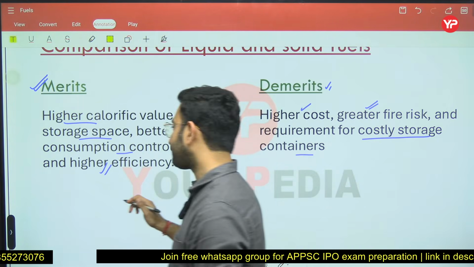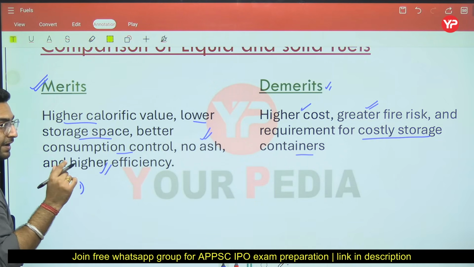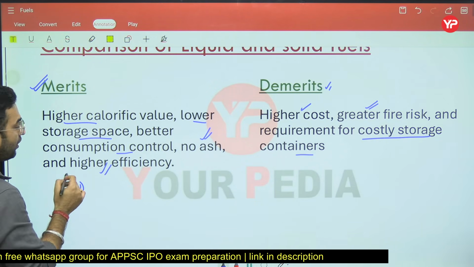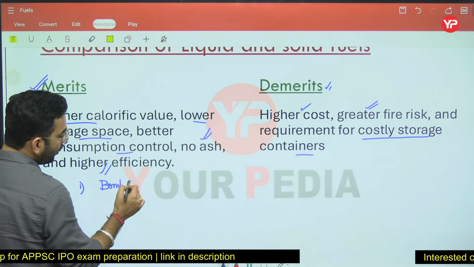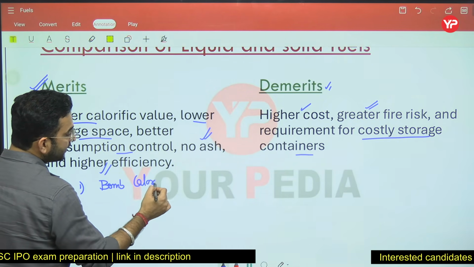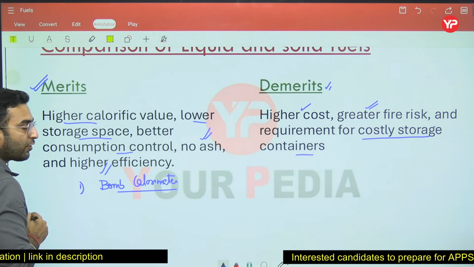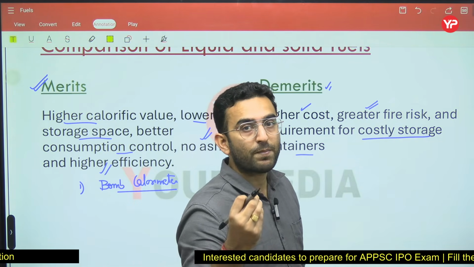Just see, if you want to find out the calorific value of the solid and liquid fuels which we have discussed in today's lecture, you can use the bomb calorimeter. Calorimeters are generally devices used to calculate the calorific value. So here we have a bomb calorimeter, in which we are burning a sample of the fuel.